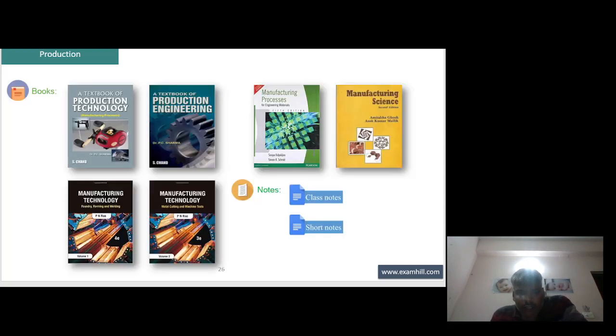These are the books you can refer: P.C. Sharma, A Textbook of Production Technology, A Textbook of Production Engineering, Manufacturing Process by Kalpakjian, Manufacturing Science by Amitabha Ghosh and Ashok Kumar Mallik, Manufacturing Technology first and second by P.N. Rao, volume 1, volume 2.